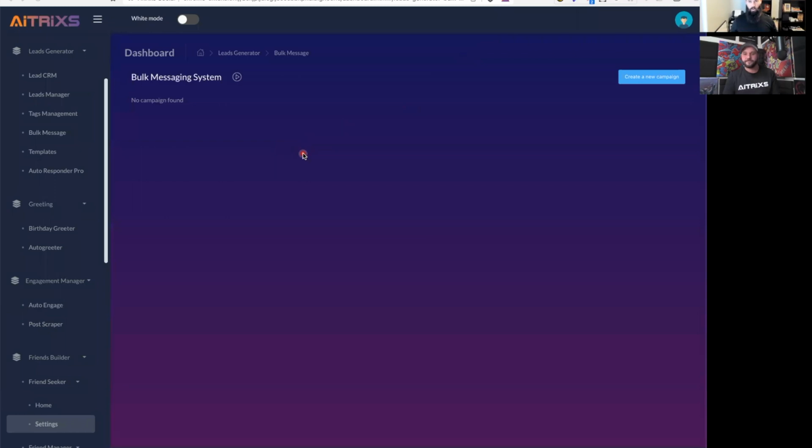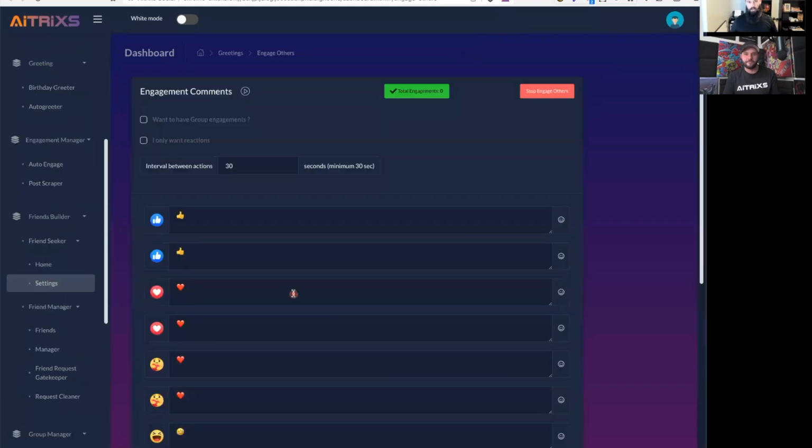So this is just one way that you can automate that outreach in the messaging. There are other features in here. We'll go over quickly all the features, or at least a lot of the features, at the end here. But one other thing we want to do is, again, the fourth pillar is increasing your engagement and omnipresence. This is one feature that is really, really cool, that allows you to automatically engage with posts in your newsfeed. As posts are coming through, you can turn this on. What this will do is use technology to read the post, understand the intent of the post, and then comment however you want it to comment.